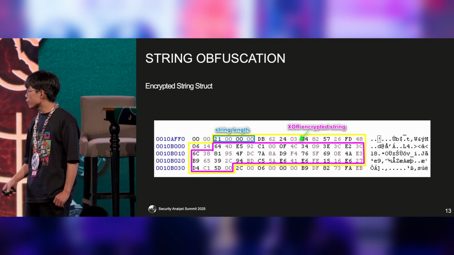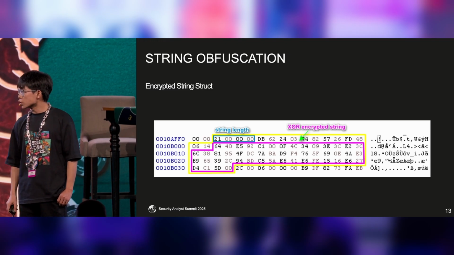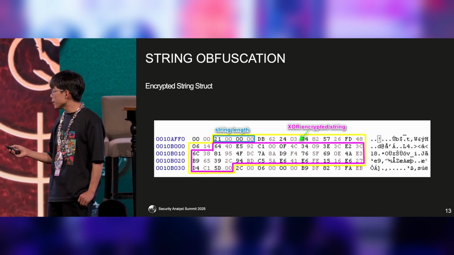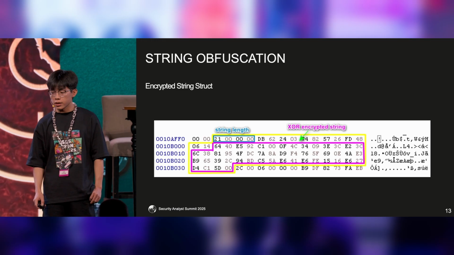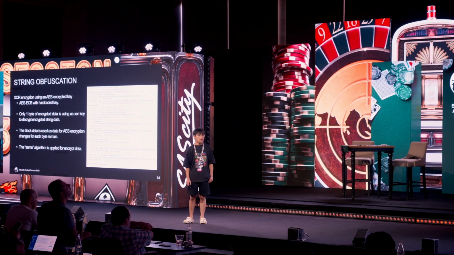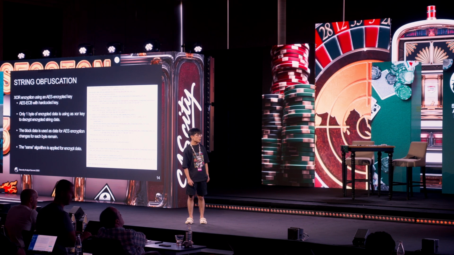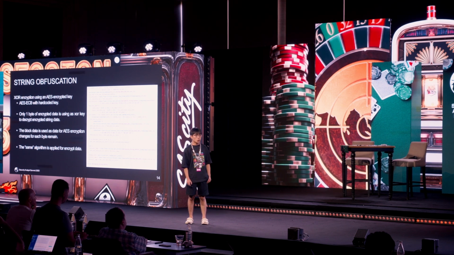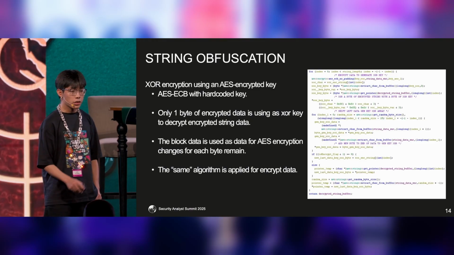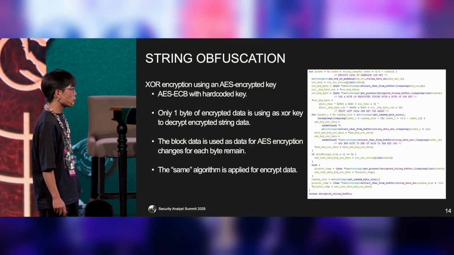The 16 bytes, the first byte includes the string length, which will hold the data block, and the big block here is the encrypted block. So how can this be decrypted? The malware implements the Advanced Encryption Standard in ECB mode to encrypt the data block with a hardcoded key that derives from the first byte of the encrypted block.